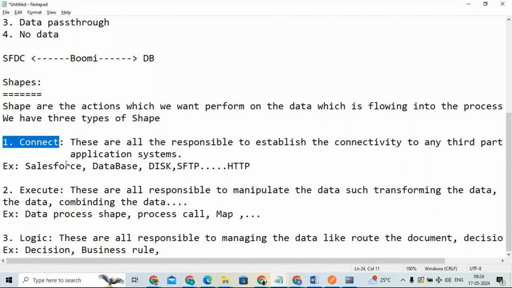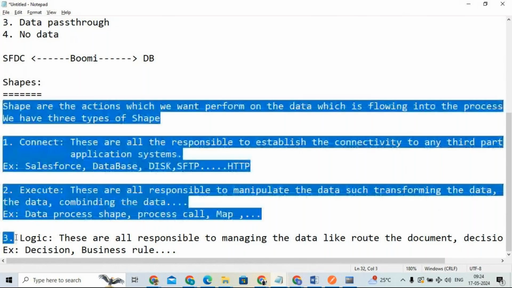But having knowledge of it is very, very important. Without knowing the purpose of connecting type shapes, execute type shapes, and logic type shapes, if you don't know the functionality, it is very difficult to work further. Clear till here? Any questions or doubts? Shapes are the actions which we perform on the data. We can do all the actions with the help of different types of shapes.